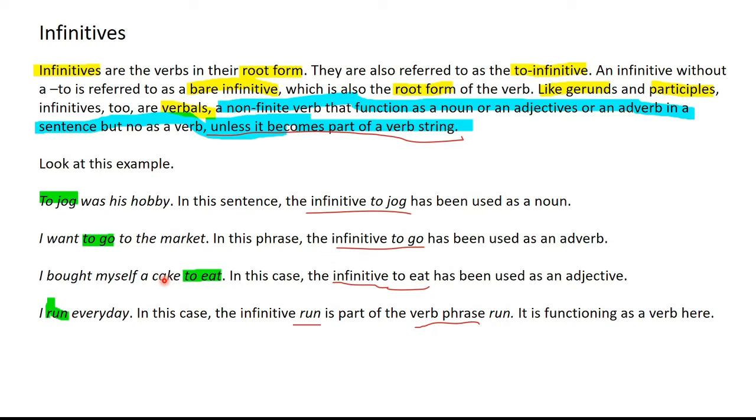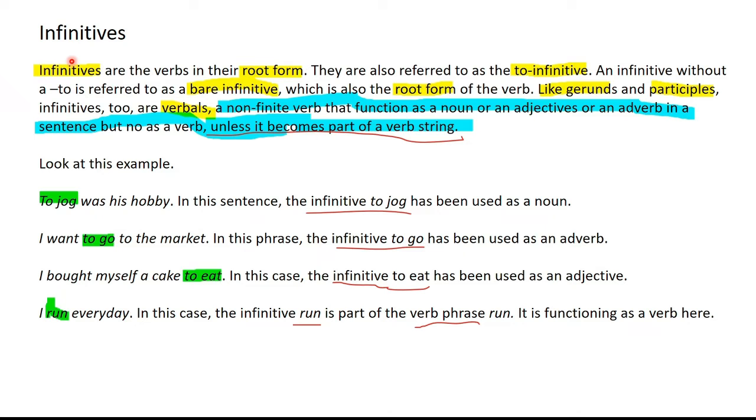Now let's look at infinitives. Like gerunds and participles, infinitives are also non-finite verbs that cannot function as the main verb in a sentence unless they become part of a verb string. Infinitives are verbs in their root form. They're also referred to as the to infinitive, as in most cases they have to as the prefix. However, we also have infinitives without a prefix to, and in that case it is called a bare infinitive.